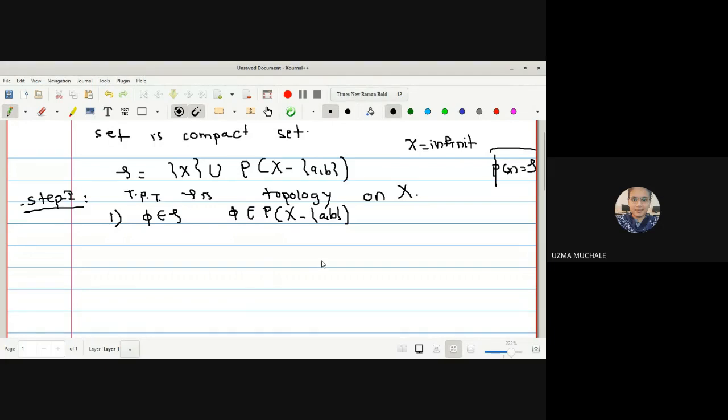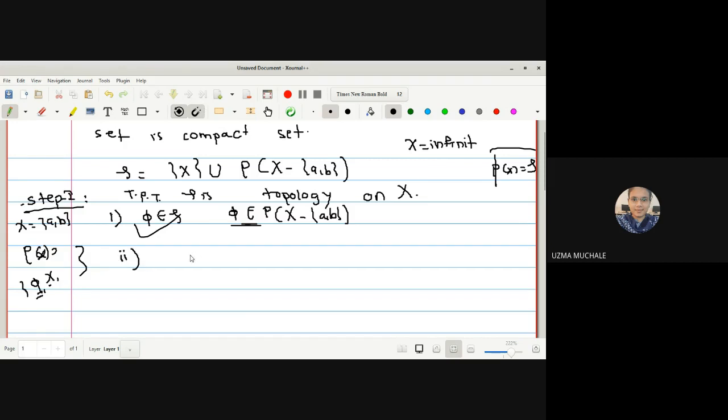Power set of X means the set of all subsets of X. Instead of the power set of X, we have assumed the power set of X minus {A, B}. Phi is an obvious member of the power set of X, so it will be a member of the topology. Suppose X is equal to {a, b}. Then the power set of X is phi, X, {a}, {b}. So phi is always a member of the power set of X, hence it is proved.